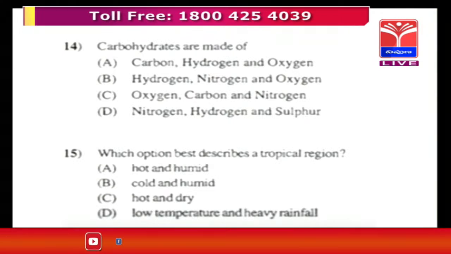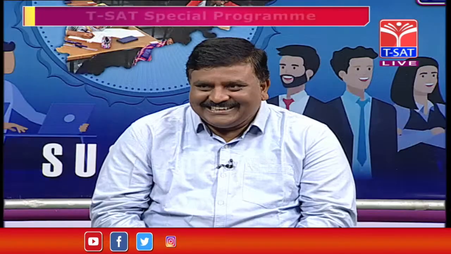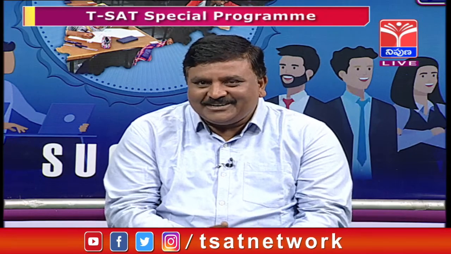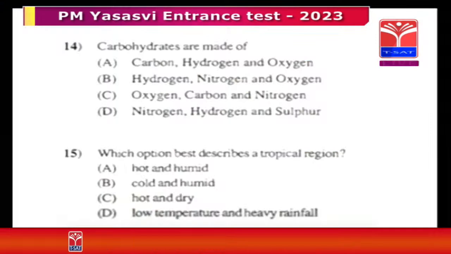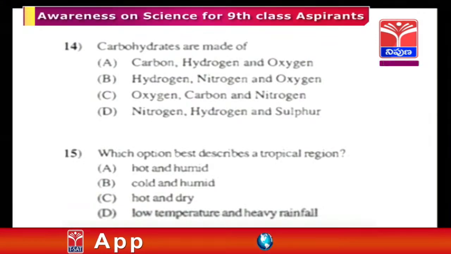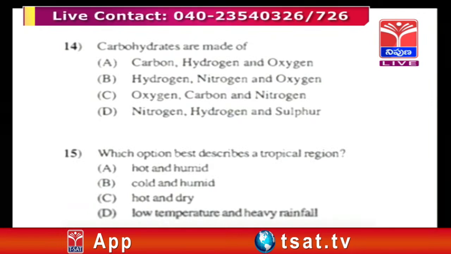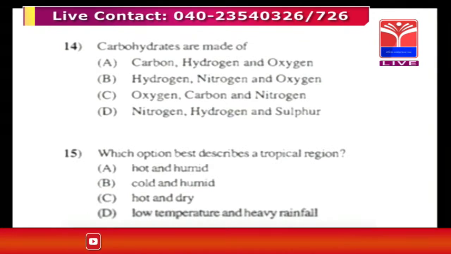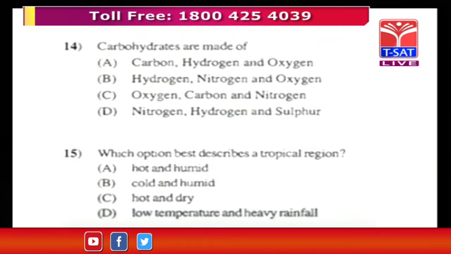It's very clear. Among these four options, hydrogen should be there. Hydrate means hydrogen, so A and C maybe. Carbohydrates means hydrogen, so hydrogen should be there, of course. You have to know all these things, then you can eliminate. Otherwise, it's a simple concept: if carbohydrates come under organic compounds, they should have carbon, hydrogen and oxygen. Okay, that's good.